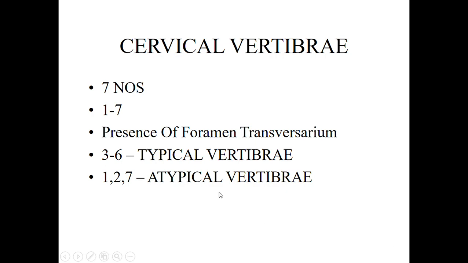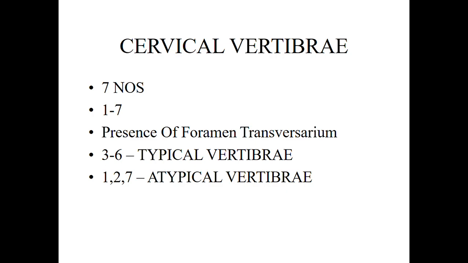Of the 7 vertebrae, we can name them C1, C2, C3, C4, C5, C6 and C7. For classification, there are typical cervical vertebrae and atypical cervical vertebrae. Typical cervical vertebrae possess all the features of a typical cervical vertebra, and atypical vertebrae have special features, so they are named atypical vertebrae.